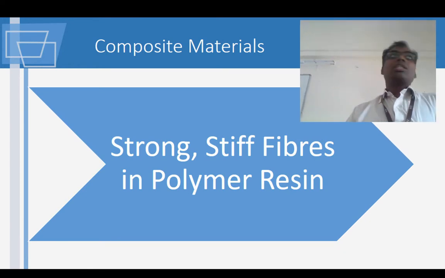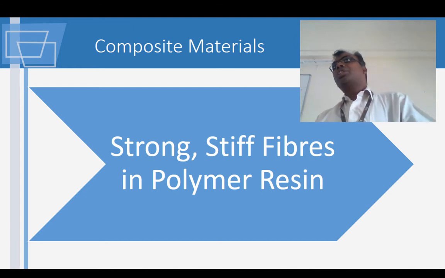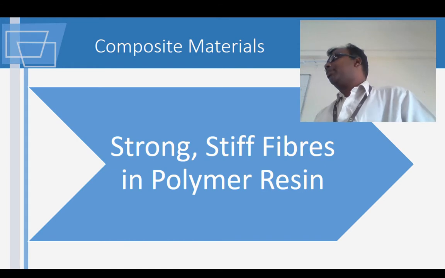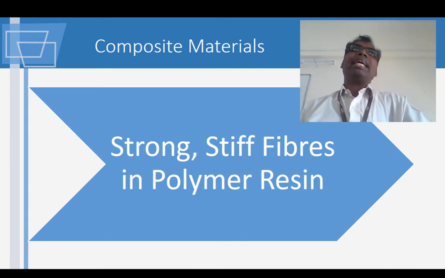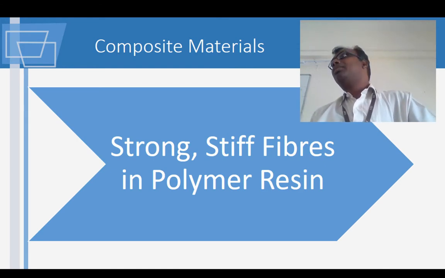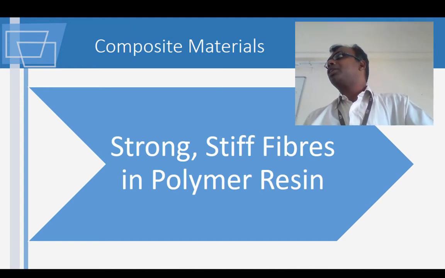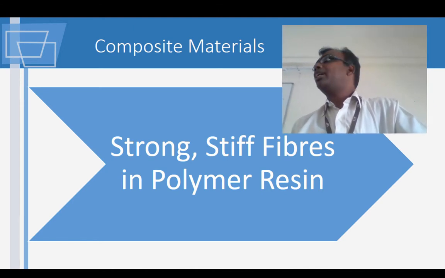Okay. What is a composite material? A composite material is a material which is made of more than one element. Can you think of any composite material being used in today's day-to-day affairs?